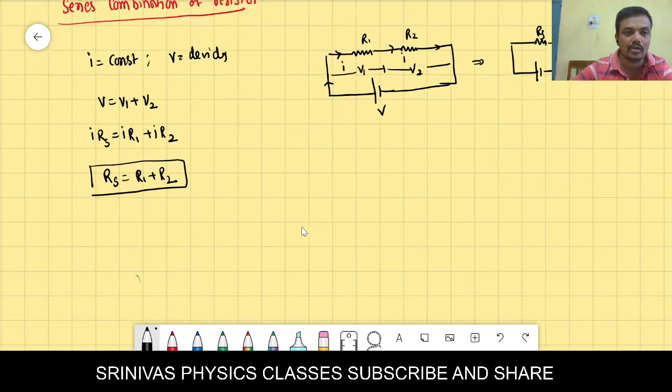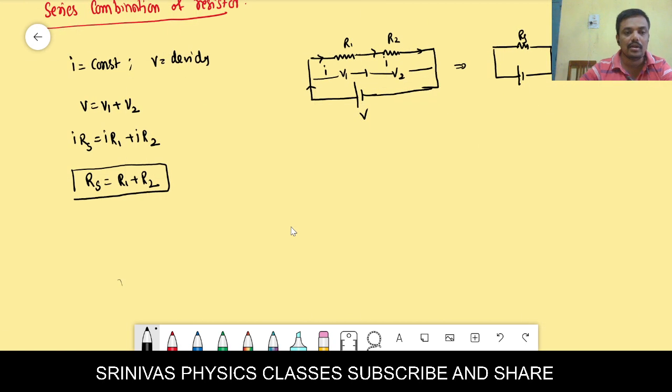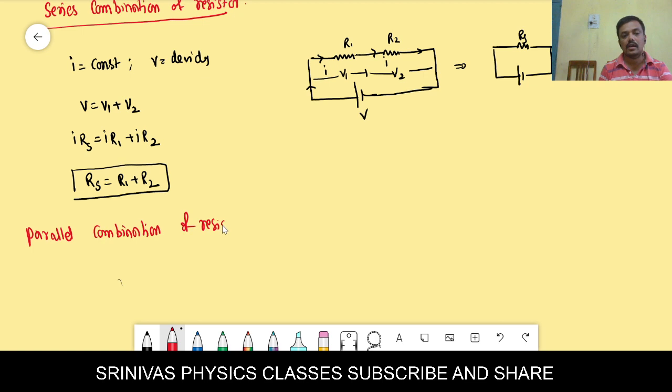Just we have to add to find out the total resistance. But if you want the parallel combination of resistors, what is parallel combination?